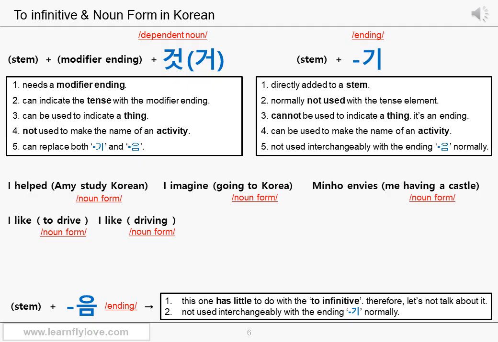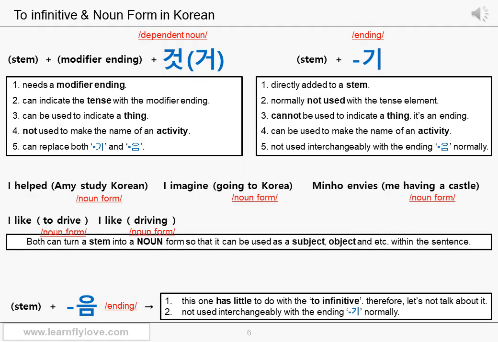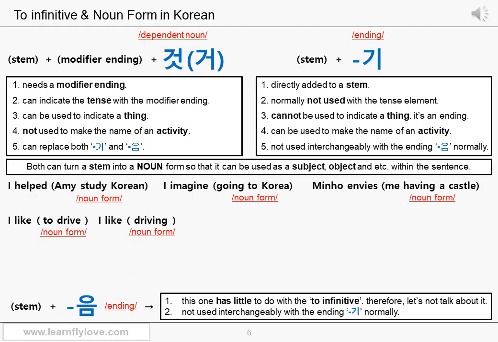Okay? One more thing. The ending 기 cannot be interchangeably used with the ending 이 and it doesn't work the other way around either. But even if you do that, people will understand what you're saying because it will be in a noun form anyway. But people tend to use the ending 이 with particular verbs which are not really used with the ending 기. Therefore, they are not really used interchangeably. Okay? We've checked out the difference between 것 and 기. Then what is the common usage of these two? It's simple. They both can turn a stem into a noun form so that it can be used as a subject, object, and etc. within the sentence.